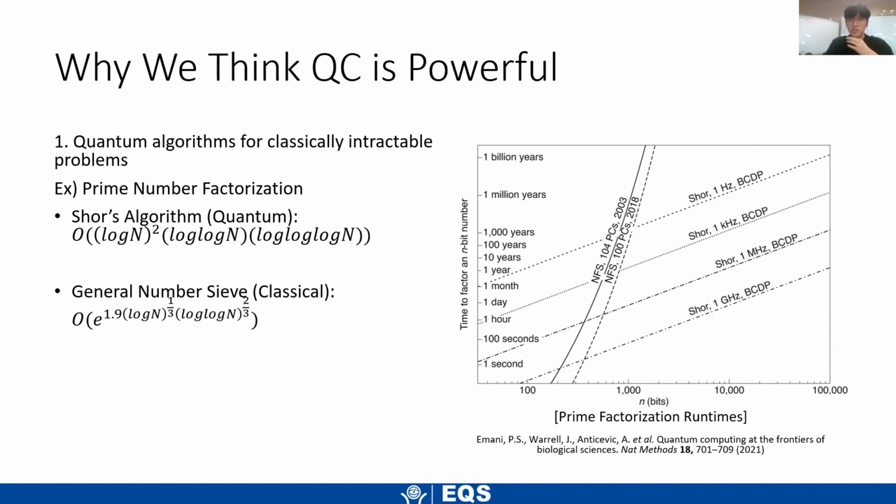Don't worry too much about the actual numbers. I'm not really sure about how these actual numbers were created, but you can see the scaling, and that we can factor larger numbers in less time using Shor's algorithm. So we have these powerful examples, which give some insight into the fact that quantum computing is more powerful.